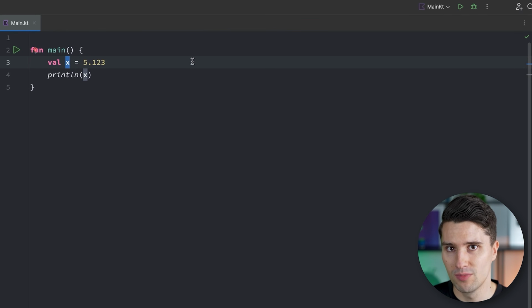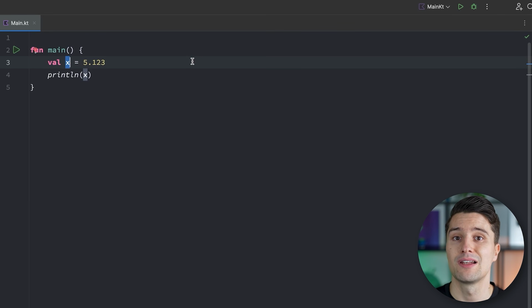So if you don't care too much about accuracy, I would recommend to use float, because these numbers require less memory or less RAM. If you need a lot of accuracy, then make sure to use double numbers instead.